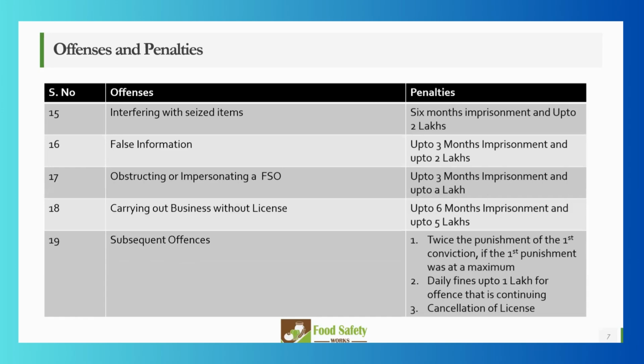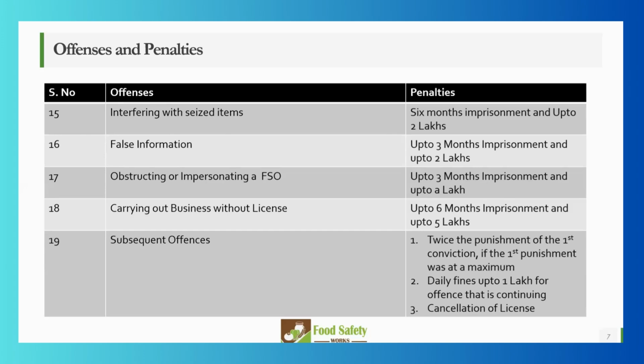Other than that, if they find that you are interfering with seized items, right? I told you that FSSAI can come and seize your items. If they seize your items, maybe during export or maybe in your manufacturing unit or in your catering unit, and you interfere with those seized items, then 6 months imprisonment and up to 2 lakhs of penalty can be levied on you.